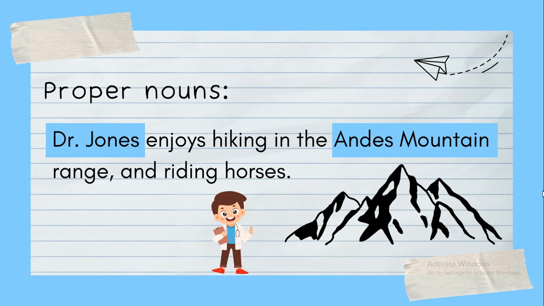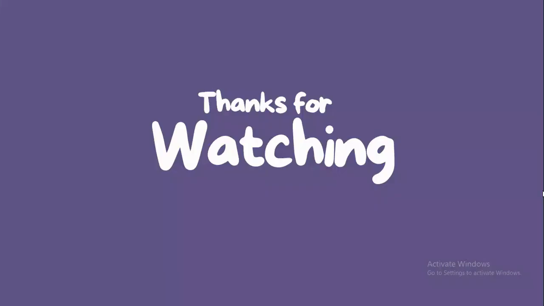But here the name of the doctor is mentioned, that's why now it's a proper noun. And here is the Andes mountain. The specific name of the mountain is mentioned, that's why it's a proper noun. If only mountain was written, then it would be a common noun because it doesn't talk about a specific thing. Andes is a specific mountain, that's why it's a proper noun.